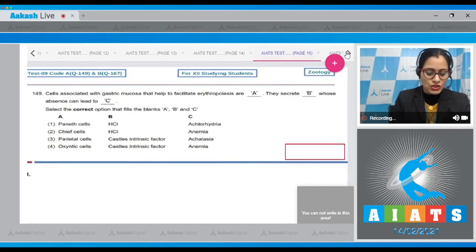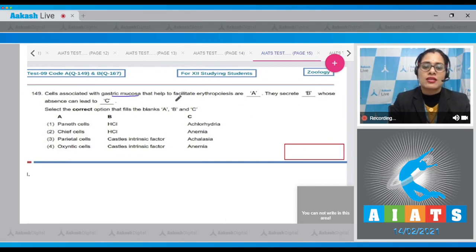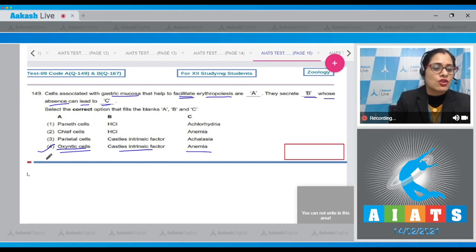Let's move on to the next question, which is question number 149. Cells associated with gastric mucosa that help to facilitate erythropoiesis are A. They secrete B, whose absence can lead to C. Select the correct option that fills the blanks A, B and C. Cells which are associated with gastric mucosa and that help to facilitate erythropoiesis are oxyntic cells. These oxyntic cells secrete Castle's intrinsic factor, whose absence can lead to anemia. So the correct answer to this question is option number 4.